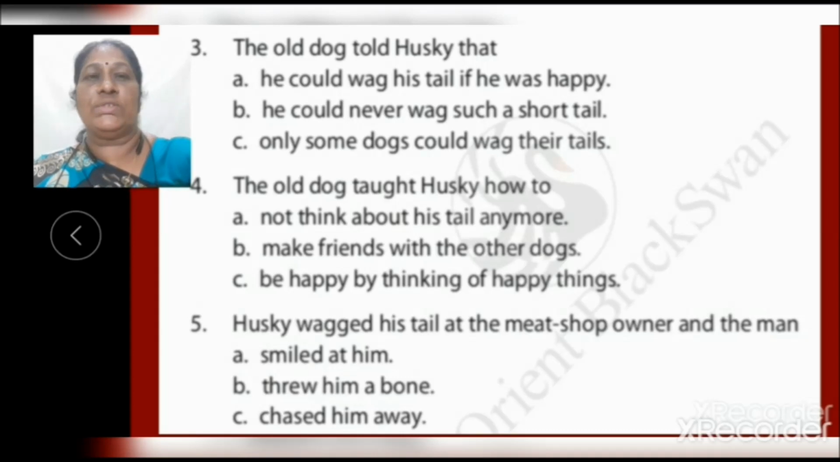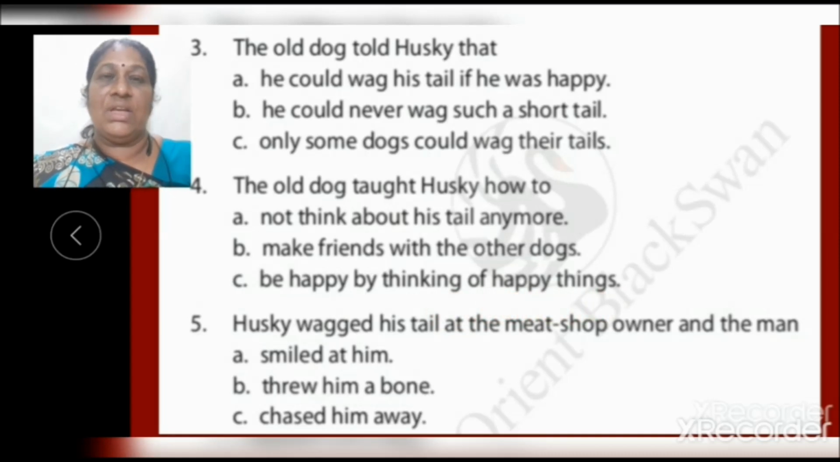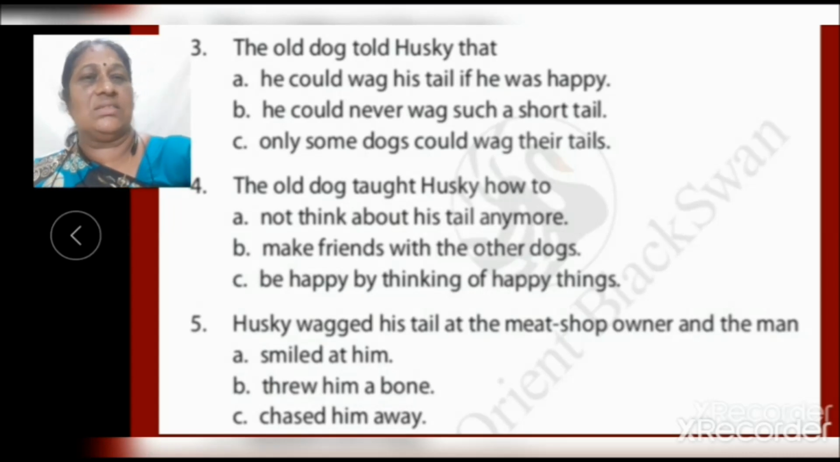Now, fourth question. The old dog taught Husky how to A. Not think about his tail anymore. B. Make friends with the other dogs. C. Be happy by thinking of happy things. Which is the correct answer, children? C is the correct answer. Be happy by thinking of happy things.